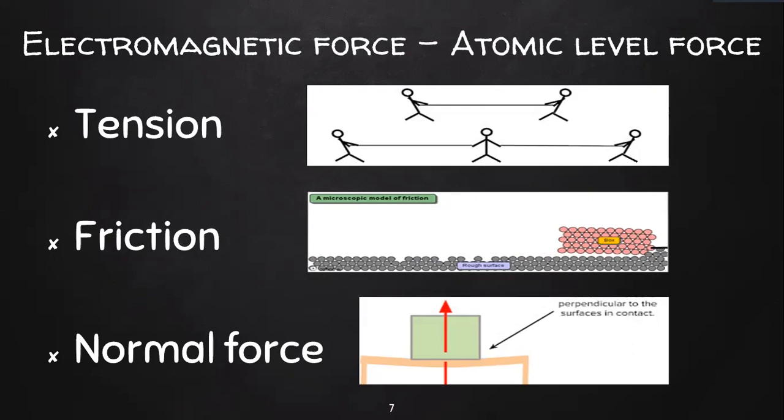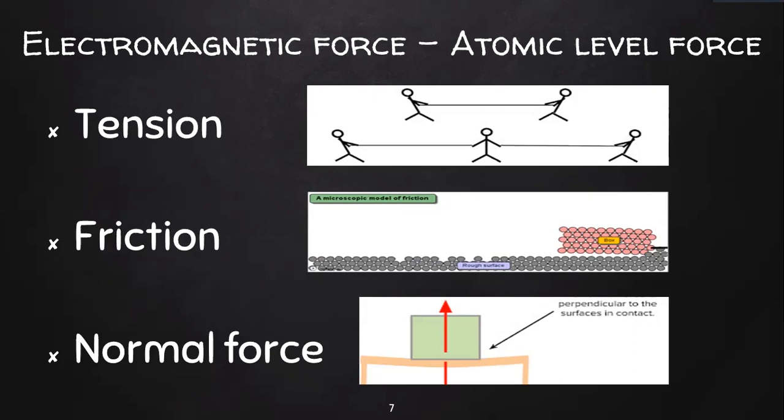And again, when we come to friction, friction is also considered an electromagnetic force. Even in the case of friction, the atoms in the object and the atoms in the surface interact. So the electromagnetic interaction between the atoms produces the friction.